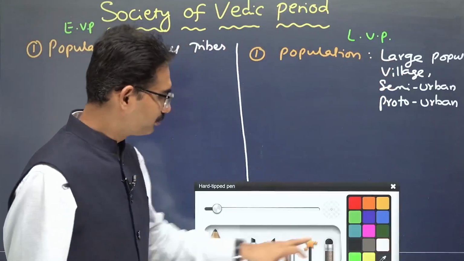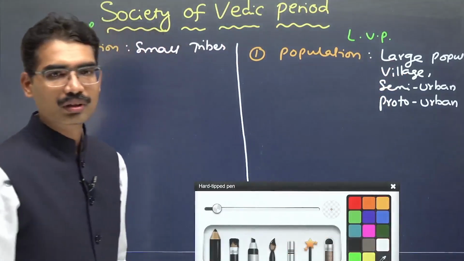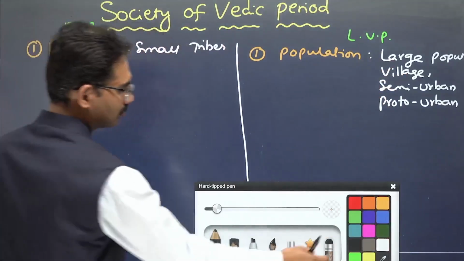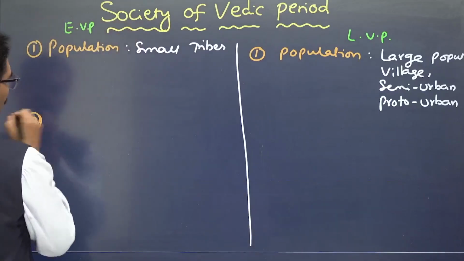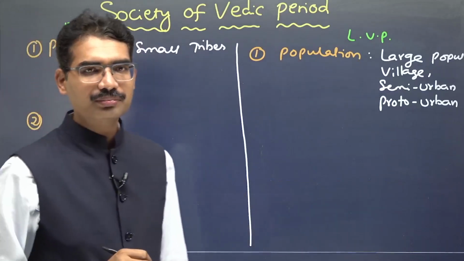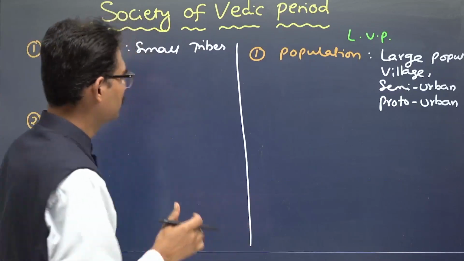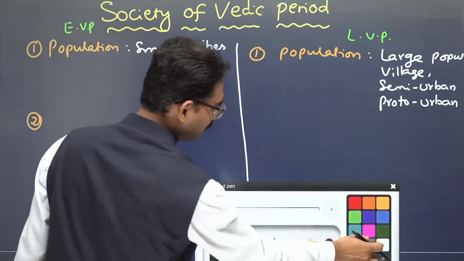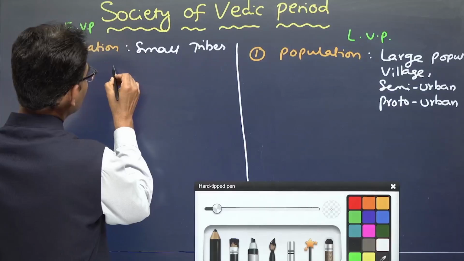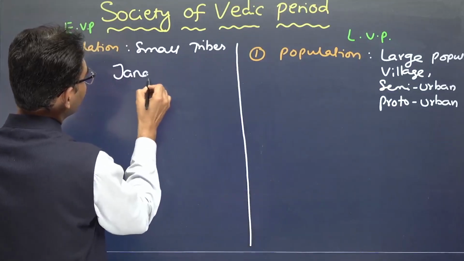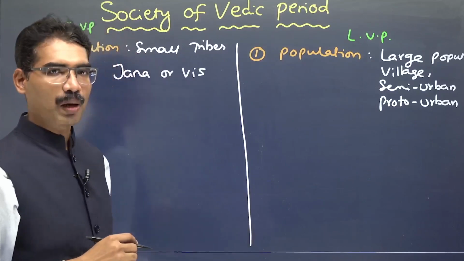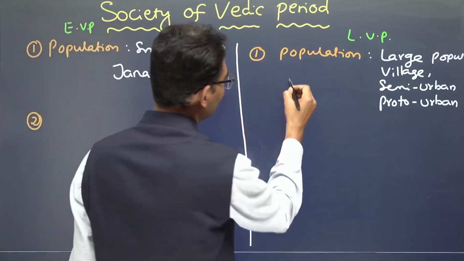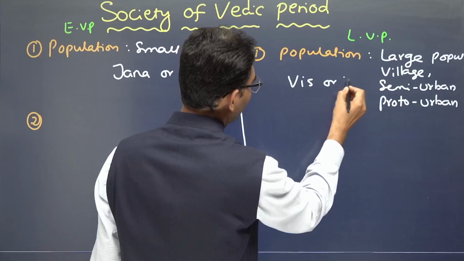Next one. After that, what about the family? This population. Now, when it comes to this, here jana or vis is the term used for population. Here also same. Vis or jana.